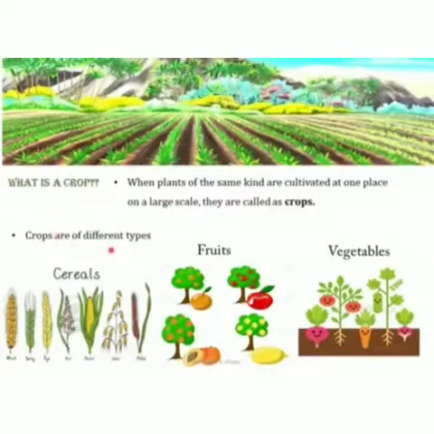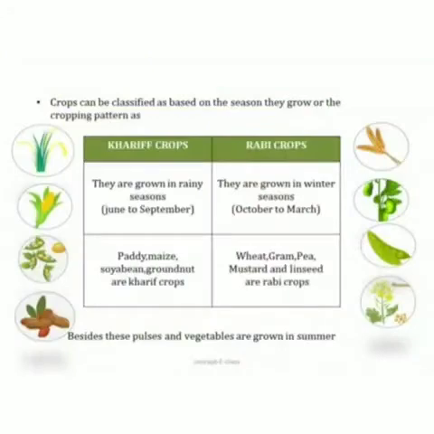Crops can be of different types. Not only rice or wheat are called crops. Even fruits, when they are cultivated on a large scale, are called fruit crops. And vegetable crops, when vegetables are grown on a large scale. Okay? So crops can be classified based on the seasons into two. One is Kharif crops, the other one is Rabi crops.